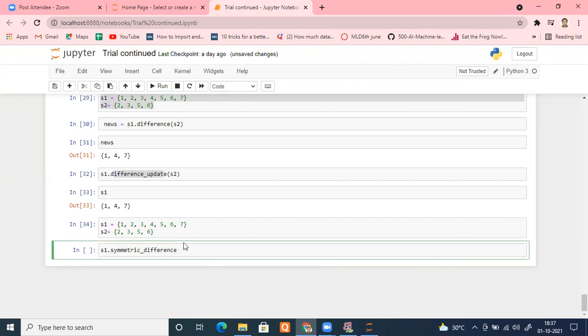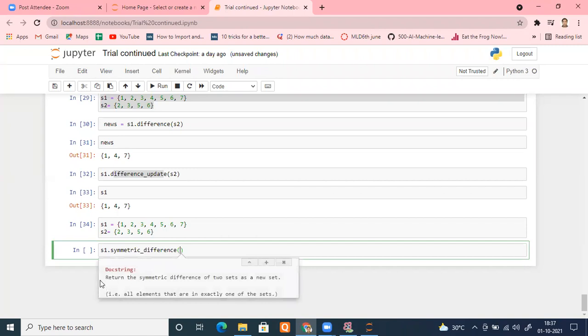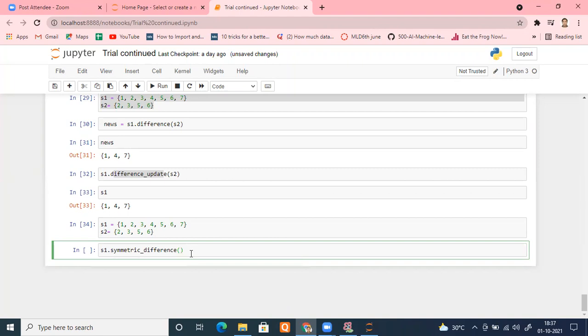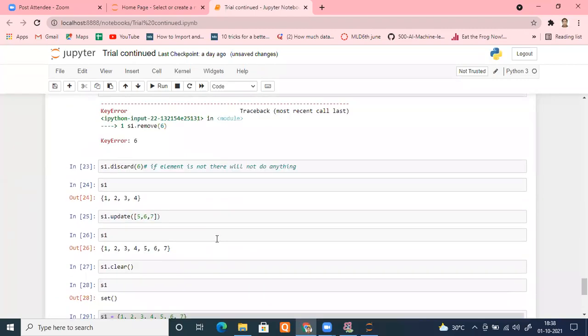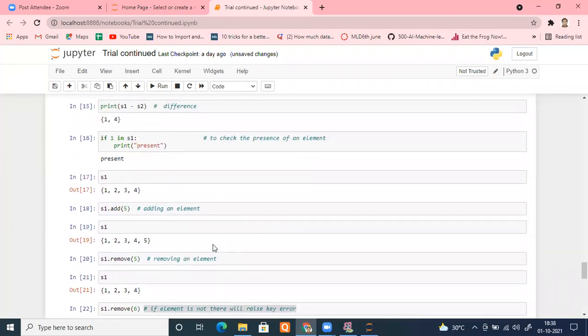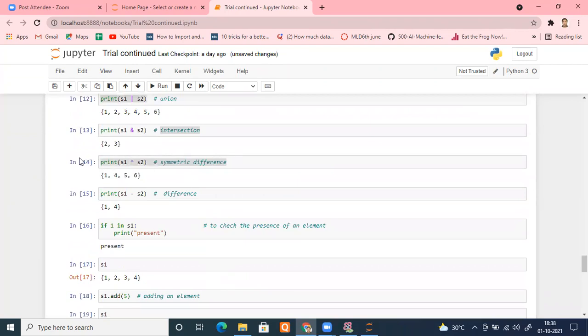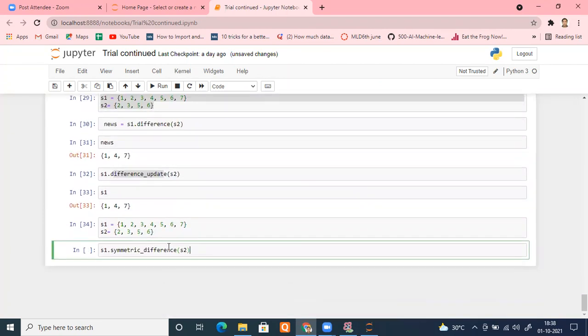Let's read its definition again. See, it returns all the symmetric difference of two sets as a new set. So I'm putting S2 here. What will it give? It will give me, remember what was a symmetric difference? Anyone remember? We did it with the help of caret. Yeah, this is it. So what is it for? Uncommon elements. Remember? Uncommon elements, right?